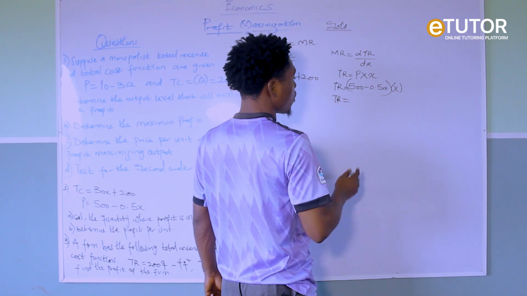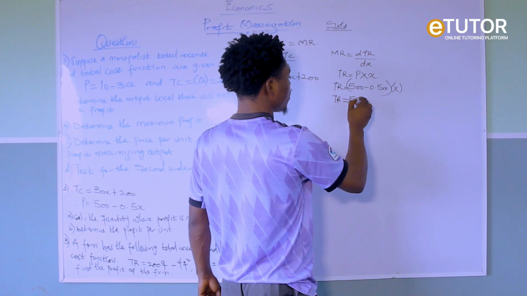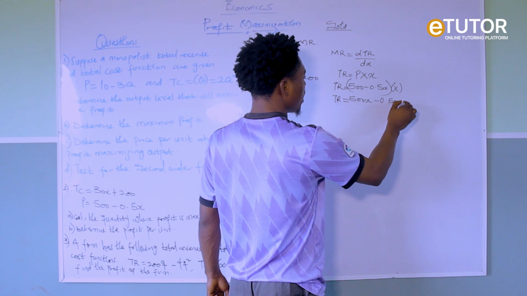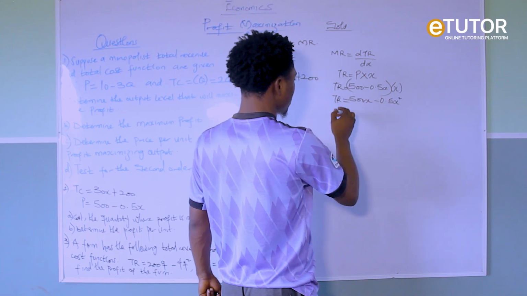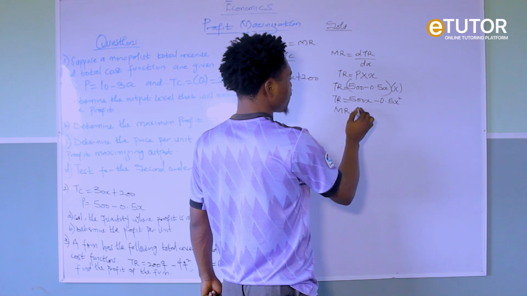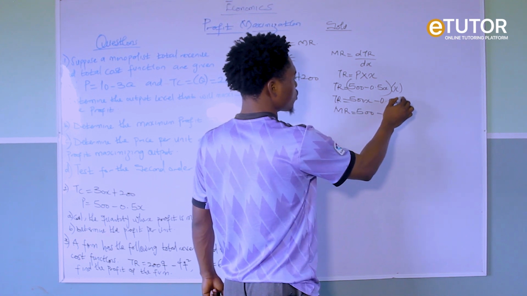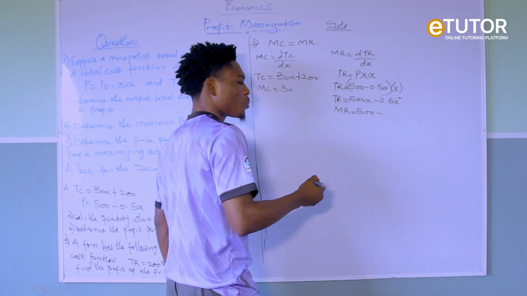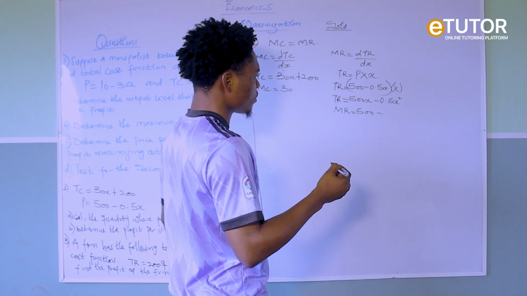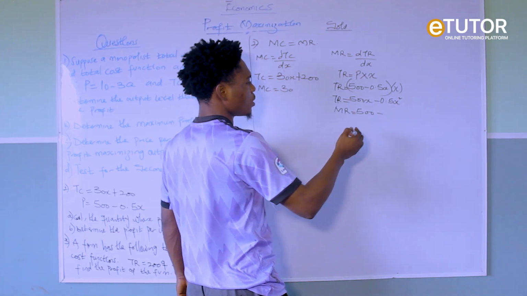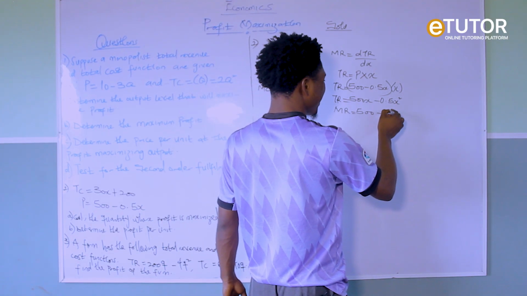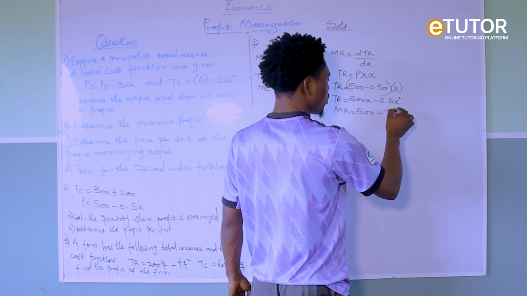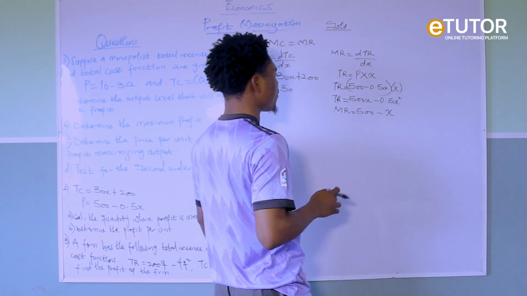Put this in a bracket as well to show that it's multiplying each other. So our TR will give us X times 500. We're going to have 500x minus 0.5 X square. So to get our MR, that will give us 500 minus 2 multiplied by 0.5. It simply means 0.5 times 2, and that will give us 1, which is 1x. So X is to the power of 1. This is 2 minus 1 give us 1. So the derivative of this one is 500x.